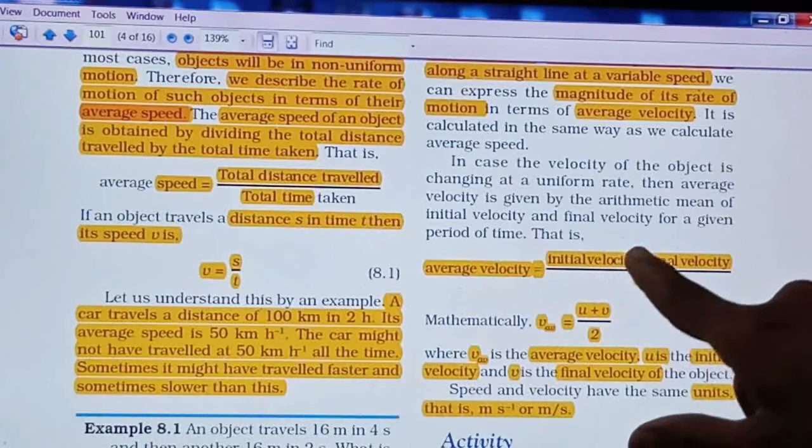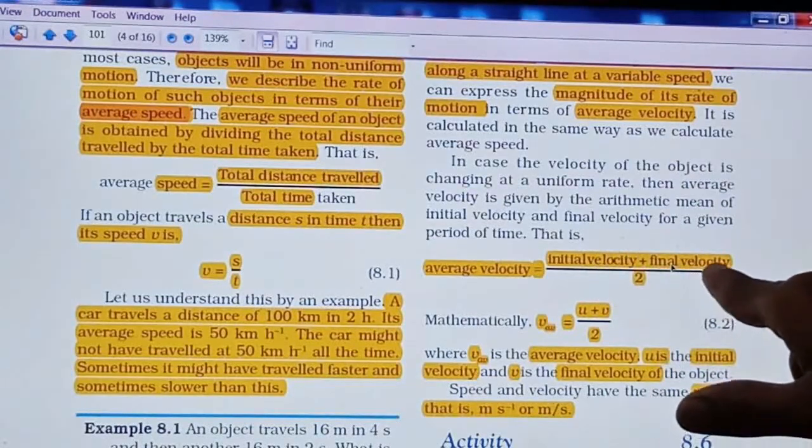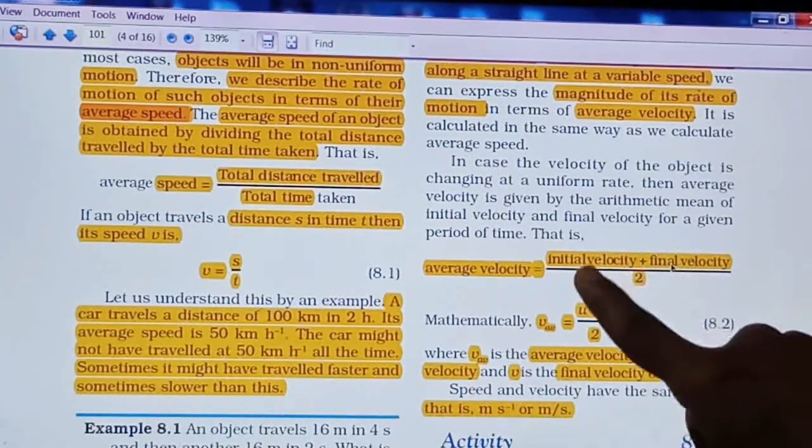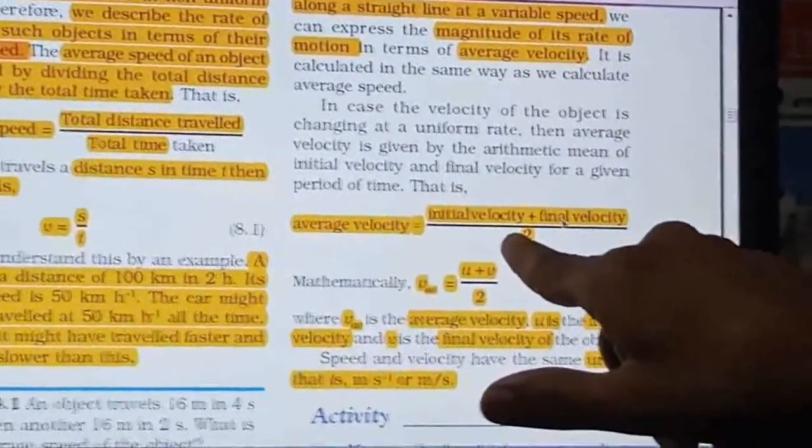So when we add the initial velocity and the final velocity, and divide these two quantities by 2, then we get the average velocity of an object, right?